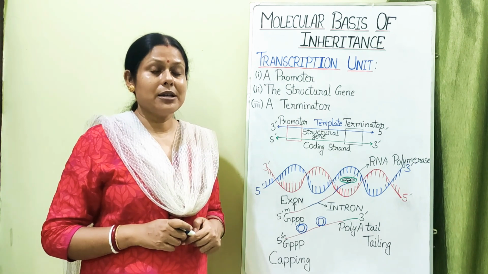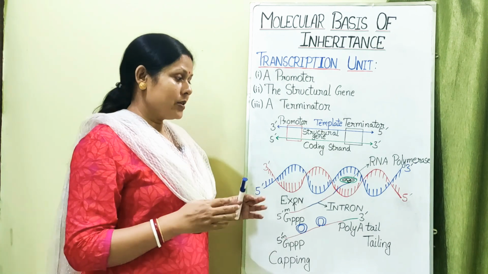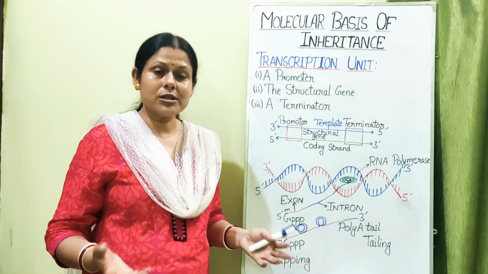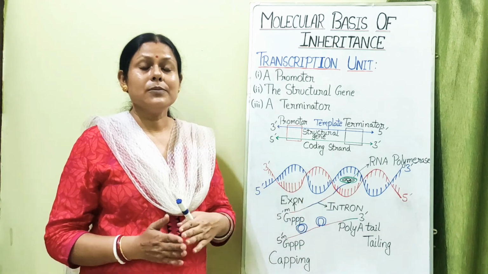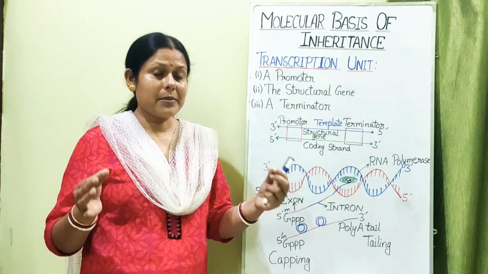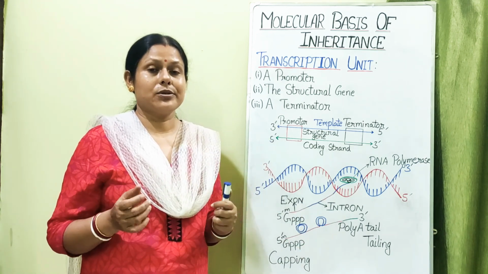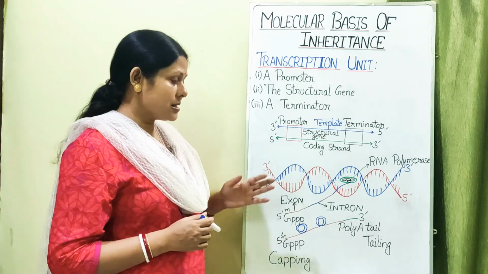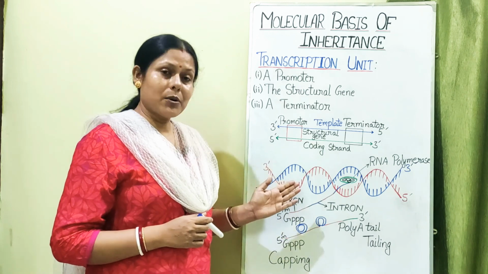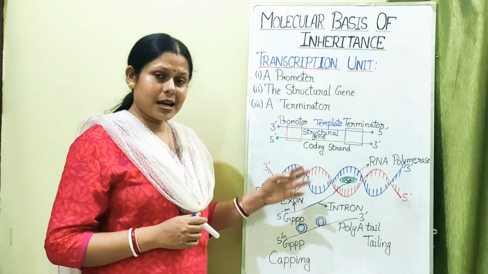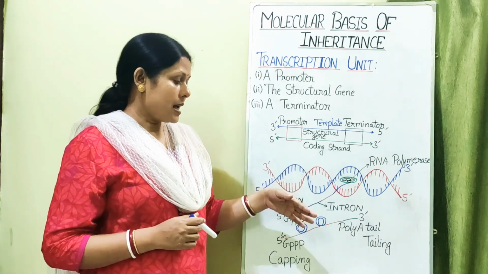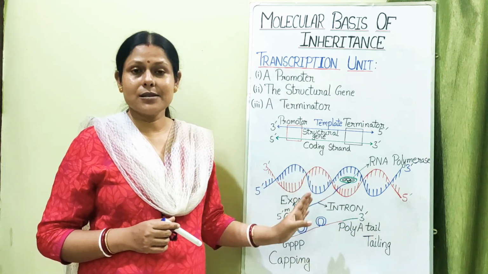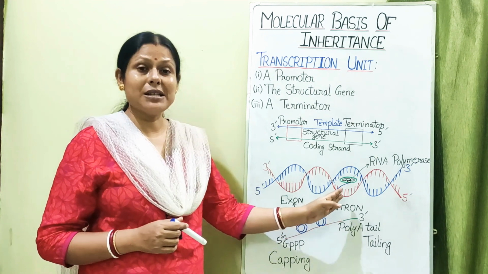And once it comes to the termination, the RNA polymerase and the Rho factor dissociate from each other, and now the mRNA strand is ready for the process of translation in the case of prokaryotes. Whereas in the case of eukaryotes, just as I told you, RNA polymerase 2 starts the process of initiation, and then the exon and intron arrangement is called a split gene. This is known as the split gene concept.